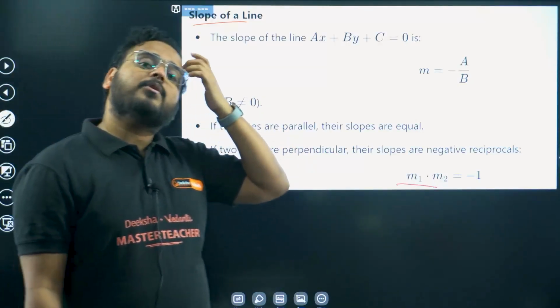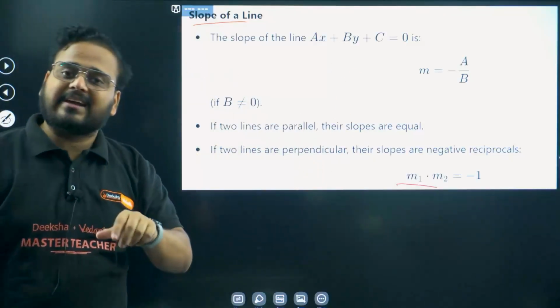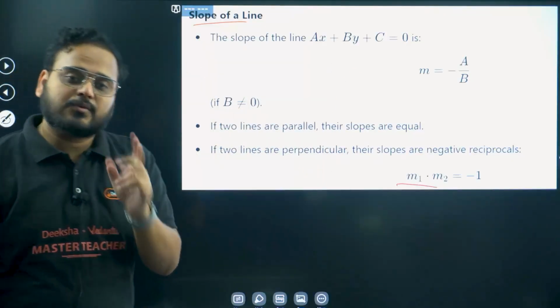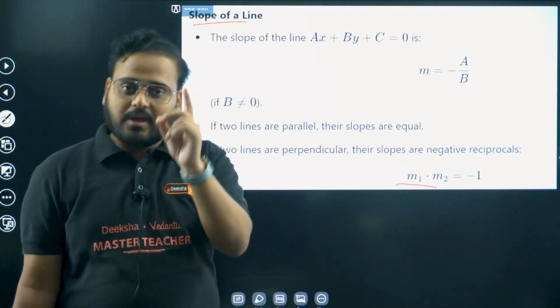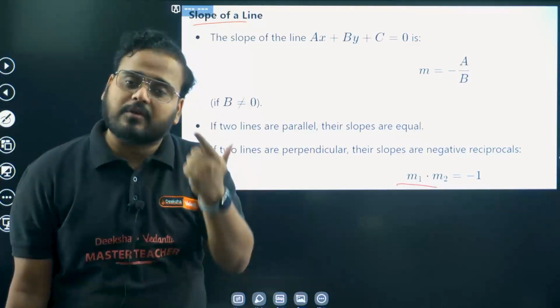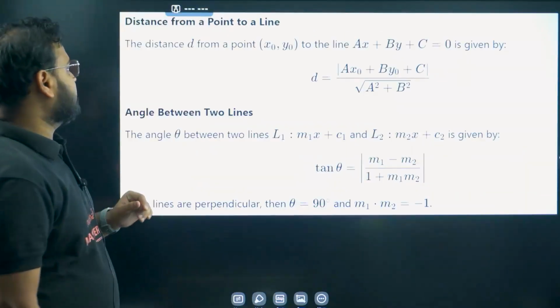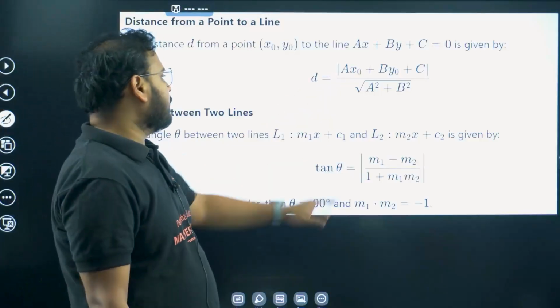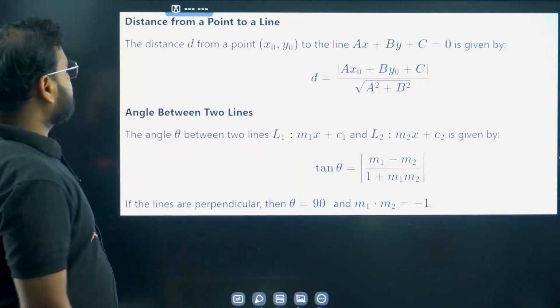But the distance of a point from a line, or mirror of a point in a line, these two concepts become very important. So please go ahead and learn those formulas as well. Mirror of a point on a line, or distance, or basically the length of the foot of perpendicular from a point to a line. So you have to learn these two formulas as well. I've listed the distance formula over here. Angle between two lines is also listed over here in terms of the slopes m1, m2.